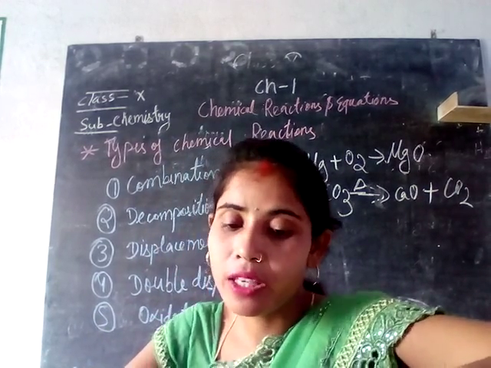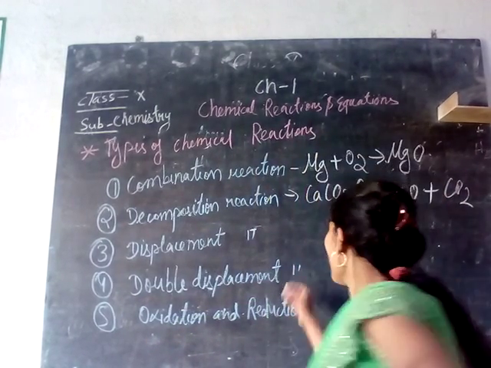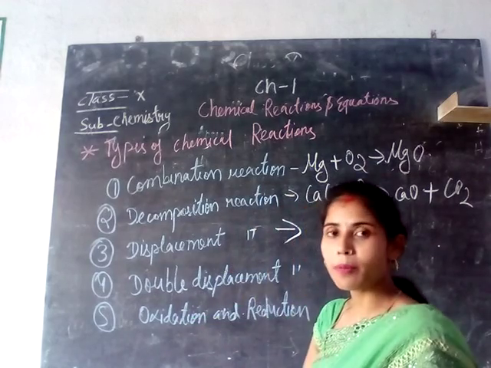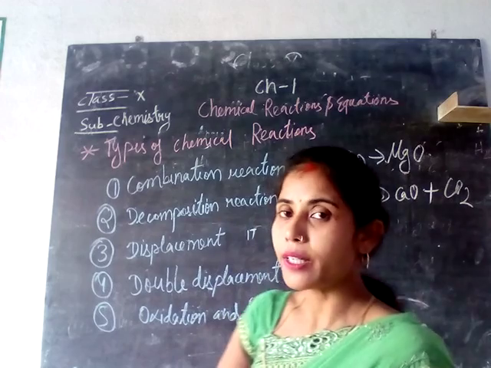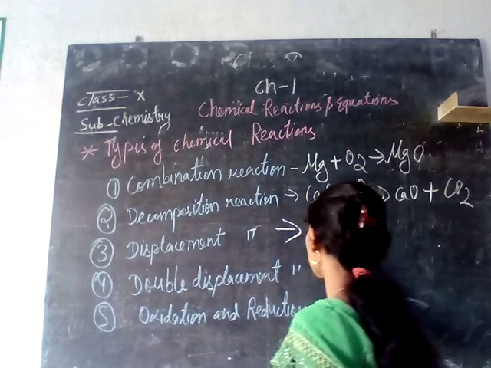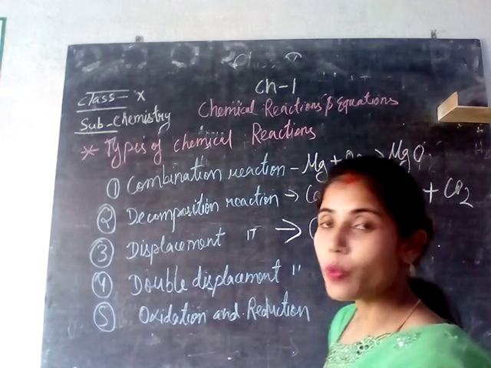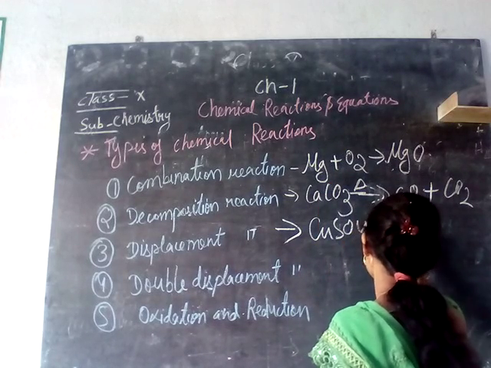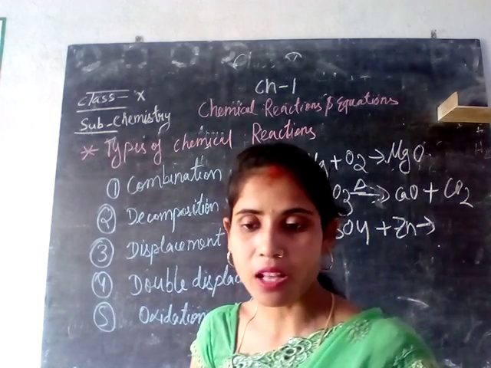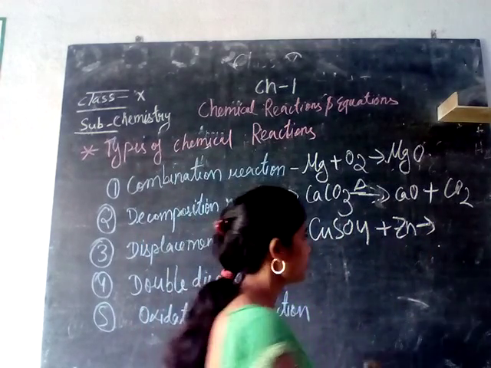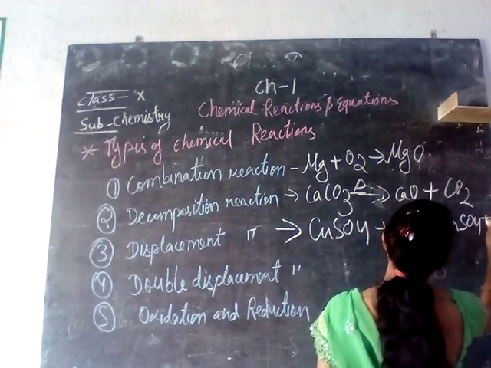Example of that we can give is when copper sulfate reacts with zinc. You know we have to remember each and every formula and the symbols of the compounds. Copper sulfate formula is CuSO4, when it reacts with zinc. Zinc is more reactive than copper. Then what will happen? The products formed will be zinc sulfate plus copper.